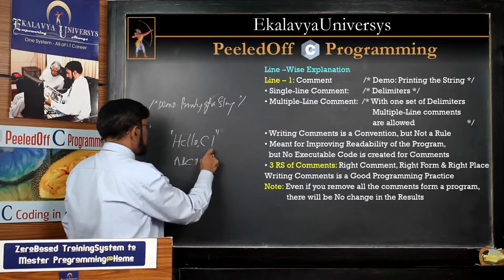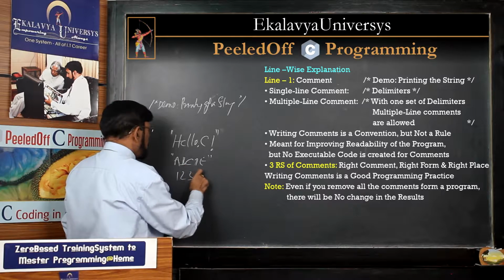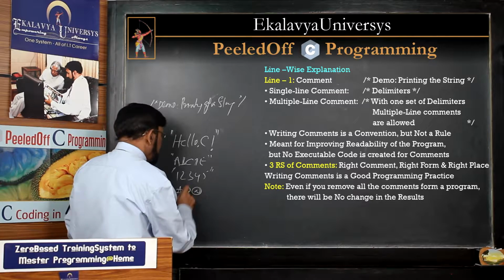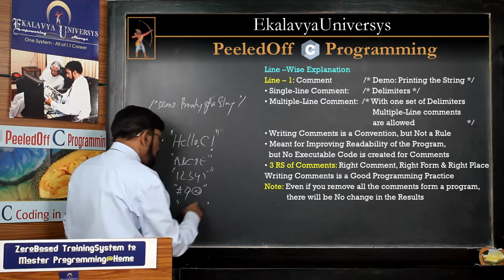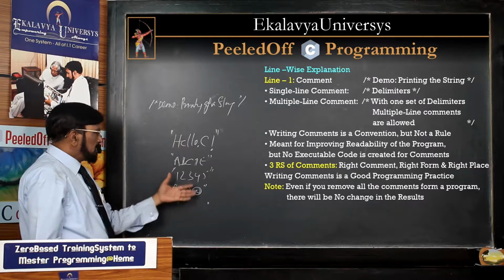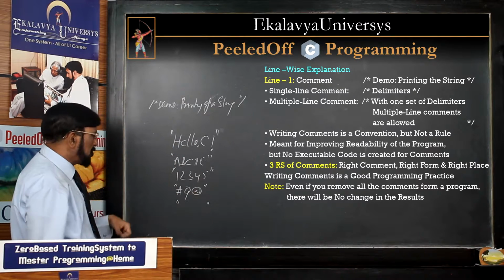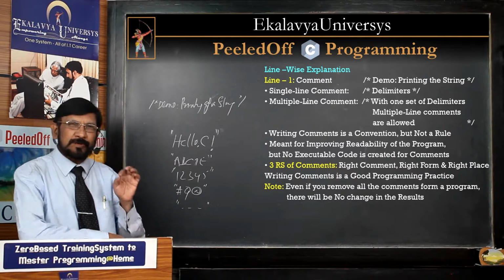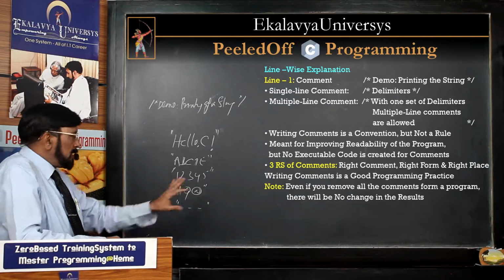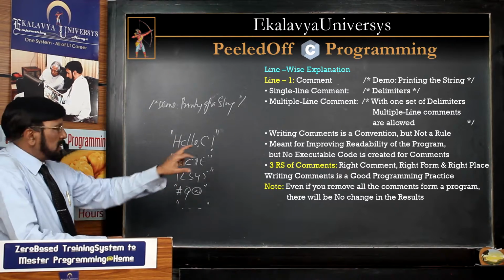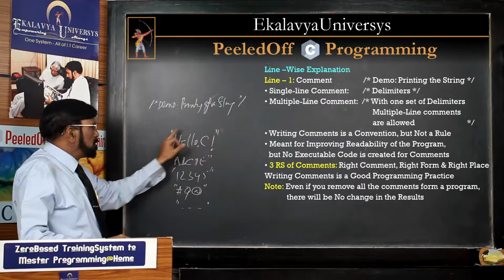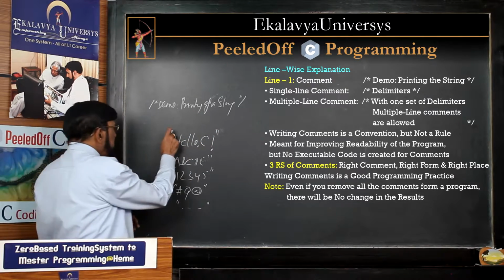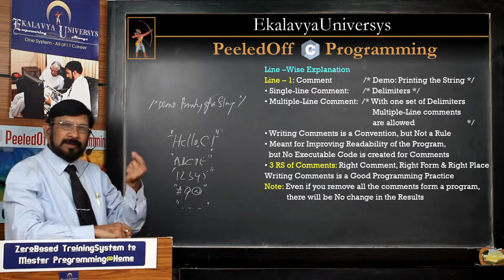This is also a string. This is also a string. This is also a string. This is also a string. These are different types of characters or combinations of characters. Here, these are blank characters. Blank characters are also treated as characters. So, a string means a set of characters which are enclosed by a pair of double quotes. That is a string. Actually, the pair of double quotes act as a delimiter.